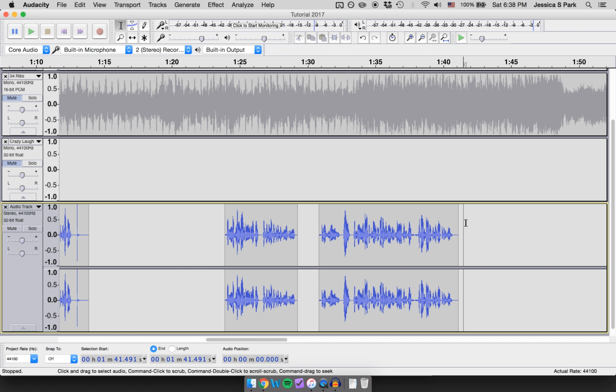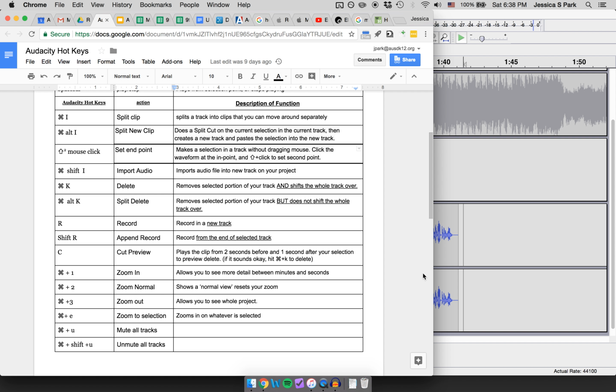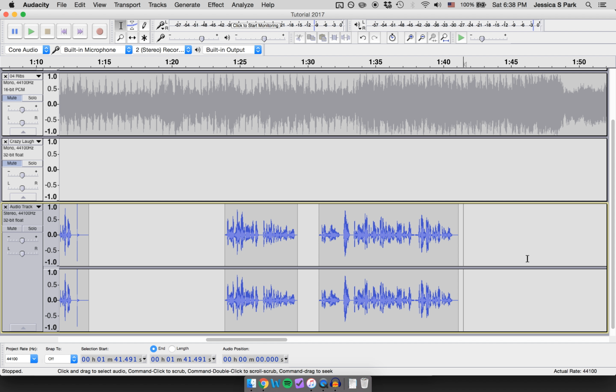I could either just hit R, and it would start recording in a new track that's relatively safe. The other thing that I can do is hit, I believe, Shift R. Let's double check. Yep, Shift R is append record, so it'll just start recording at the end of this track. I think that's what I'm going to do, and then I'll move those pieces into the track. So I have my page. Let me hit Shift R.